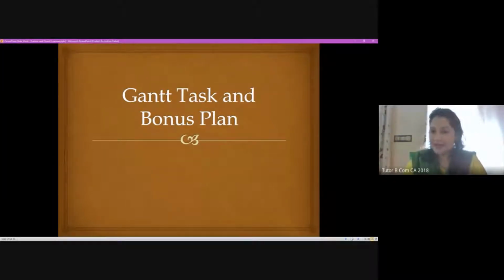Now, as the name itself suggests, there is a slight difference. Here in Gantt, this is a combination of time and piece rate system. So this plan of wage payment has the benefits of both the time rate system as well as the piece rate system, since it's a combination of both of these.